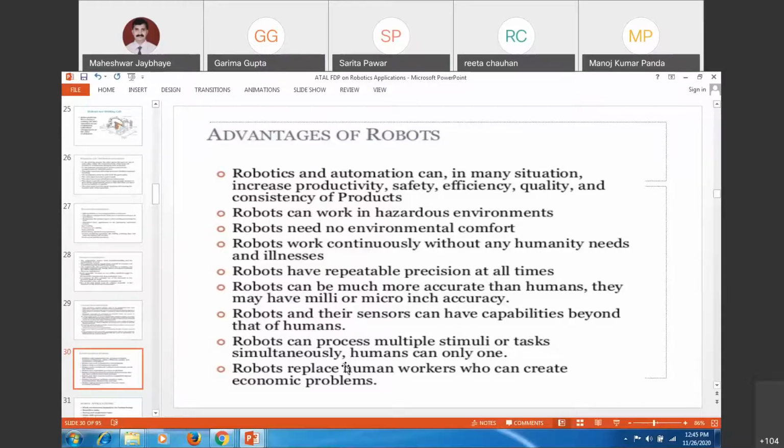For some cases it is okay, for recorded material maybe. But if workers in industries are not performing well, or are going on strike or making problems for the factory owner, then definitely the organization may replace those people and put in robots.